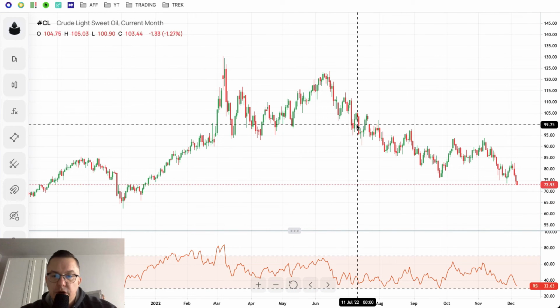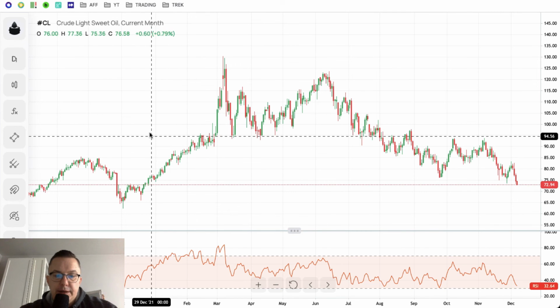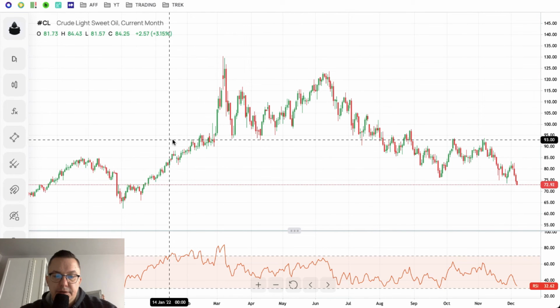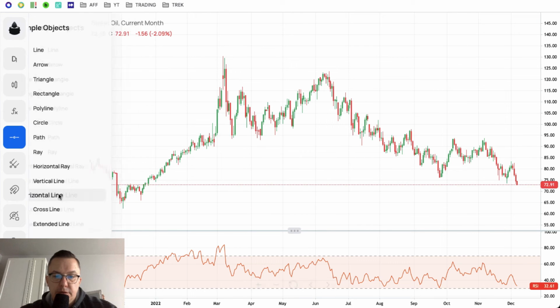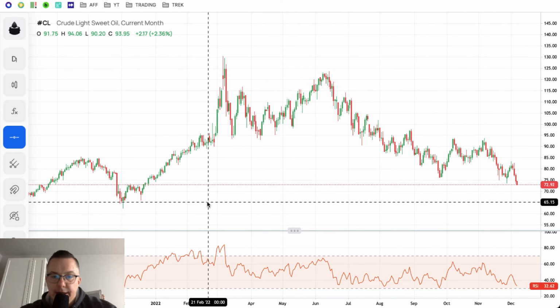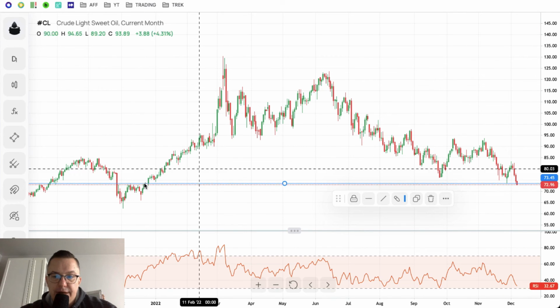And there you go. As you can see, the downtrend continues after the big rally here during the end of 2021 and the beginning of 2022. Now it is history, and I think that this technical support that you can see here around 73.45 had been violated.